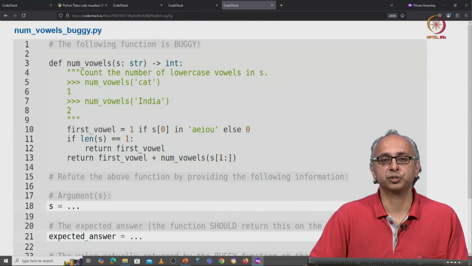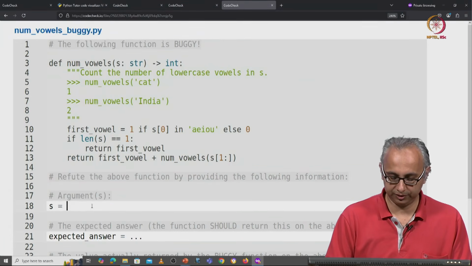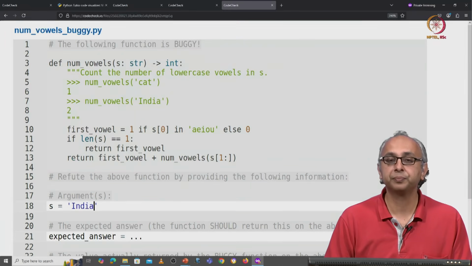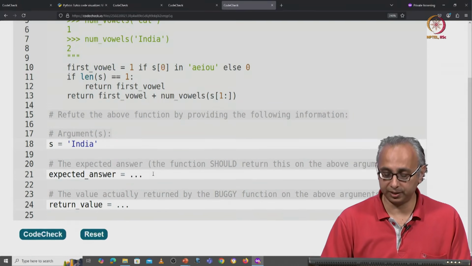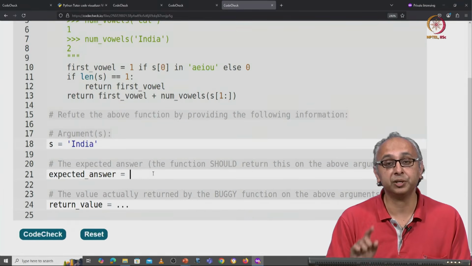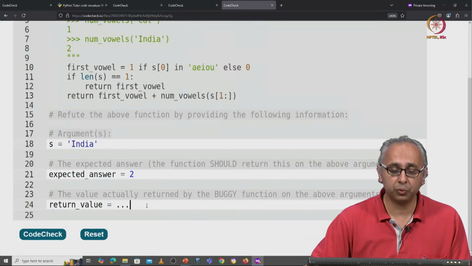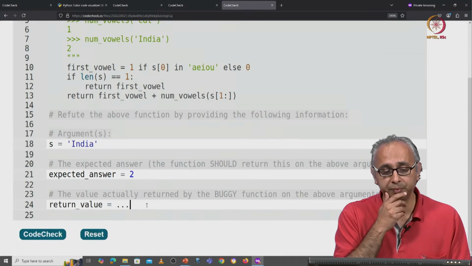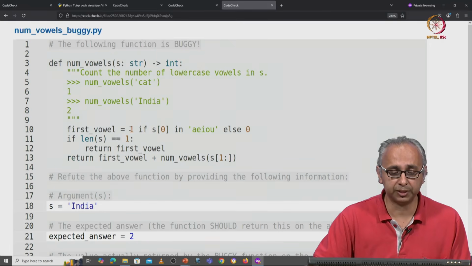So here is our friend's code. We are now going to check this on, let us say, the string India. How does this work? Well, the expected answer according to the client is 2. We already checked that. And this code, what does it return? Well, for India, it's supposed to return 2, but does it really return 2?